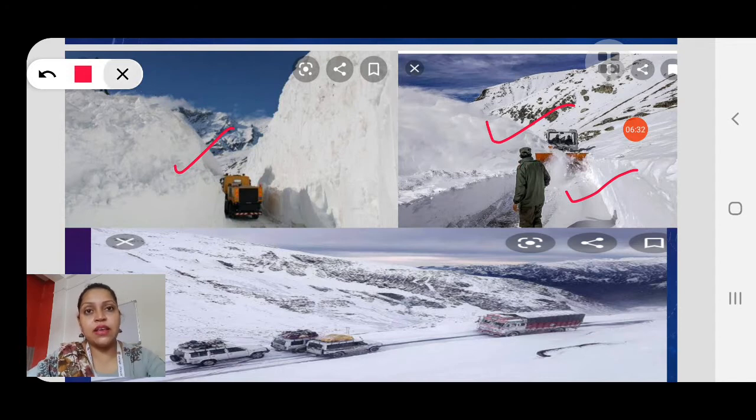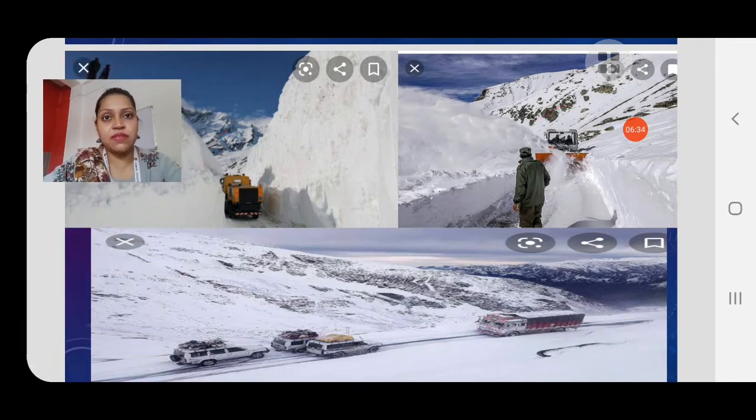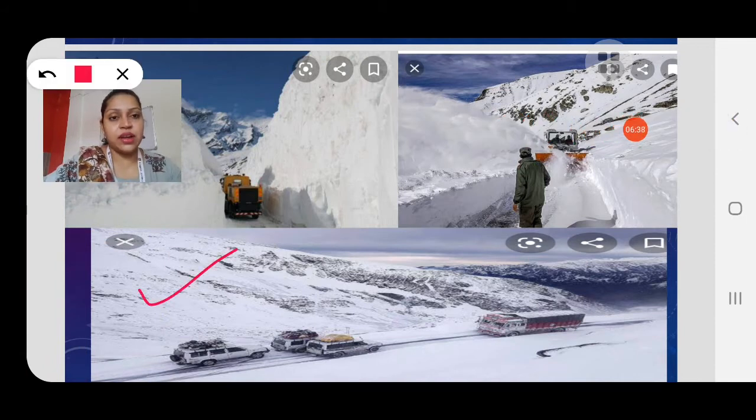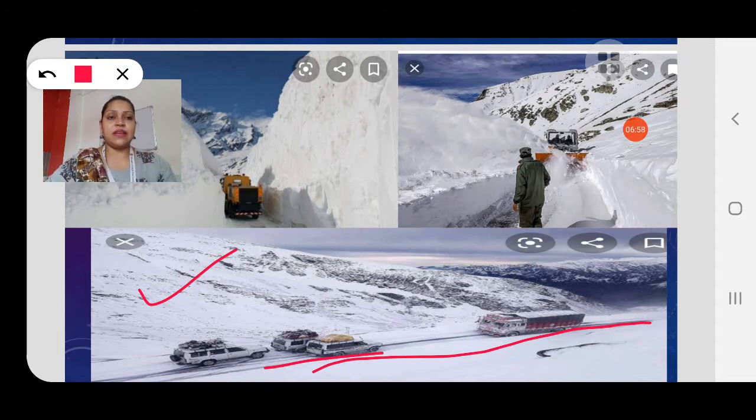And you can see here also children, one more picture of the Rohtang Pass, which connects one valley to another. You can see this road, this is the pass, which helps the people to go from one valley to another. So this is the Rohtang Pass, and you can see how it is heavily covered with snow.